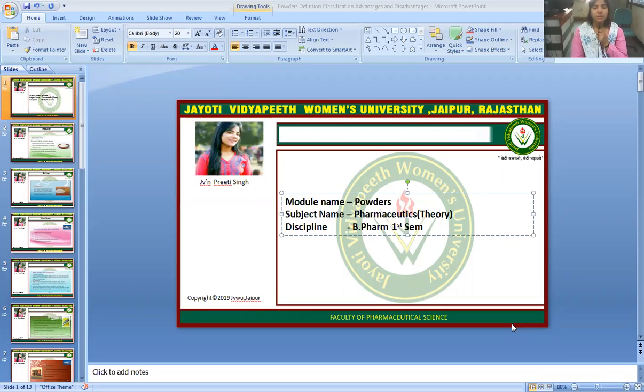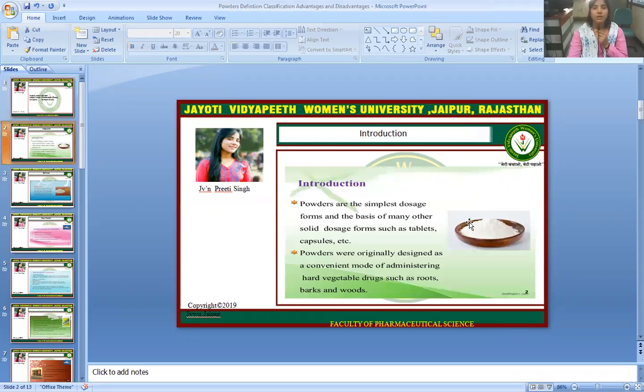Today, I will discuss the topic pharmaceutical powders. Pharmaceutical powders belong to the subject pharmaceutics theory for the B Pharm first semester. Now we come to the introduction of the powder. Powders are the simplest dosage form, the basis of many other solid dosage forms such as tablets, capsules, etc. Powders were originally designed as a convenient mode of administering hard vegetable drugs such as roots, bark, and wood.